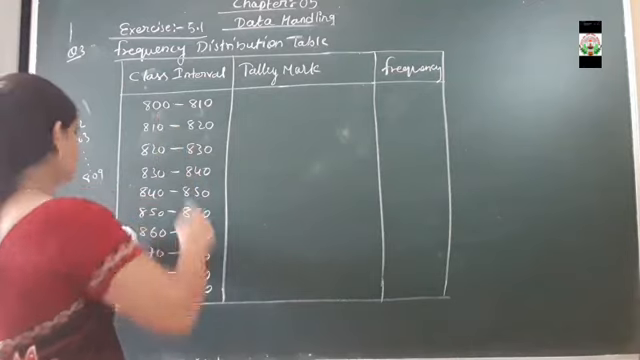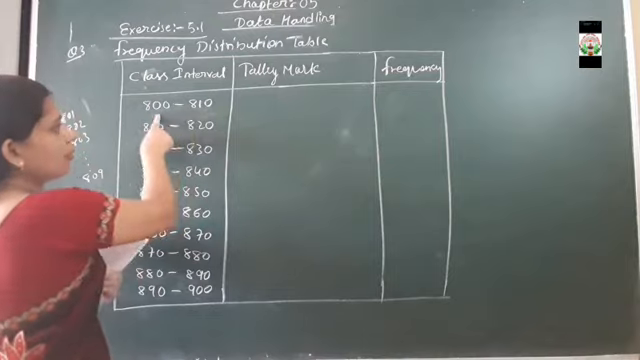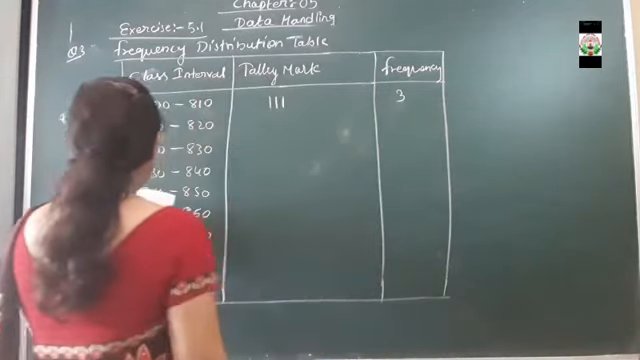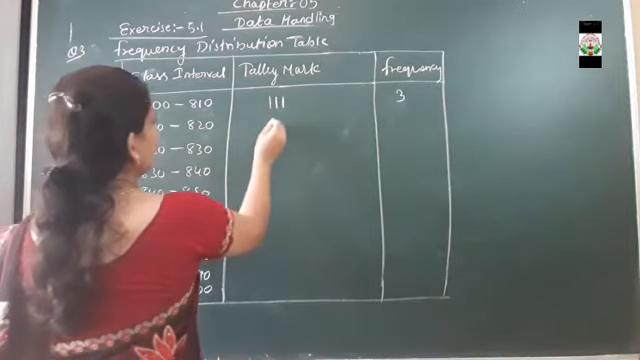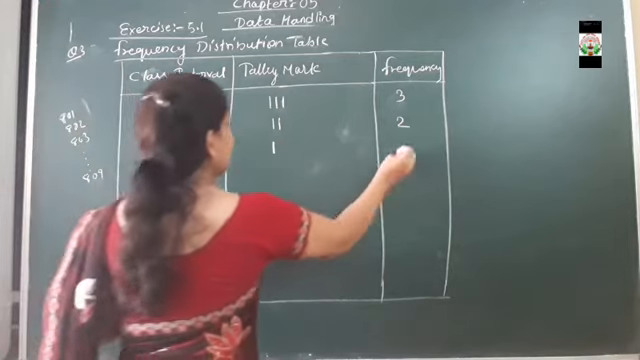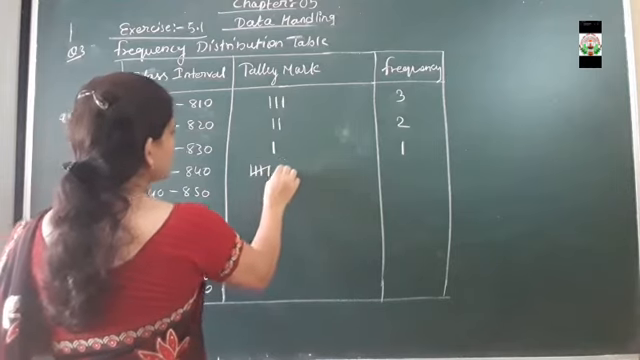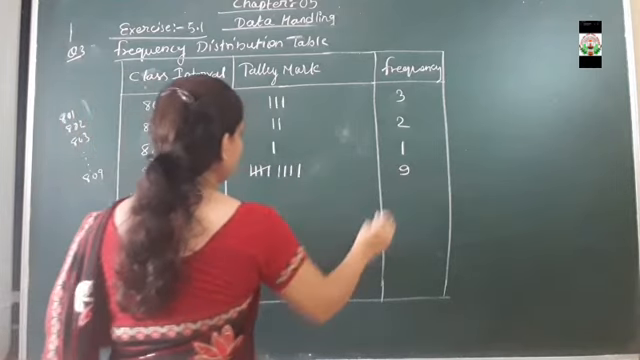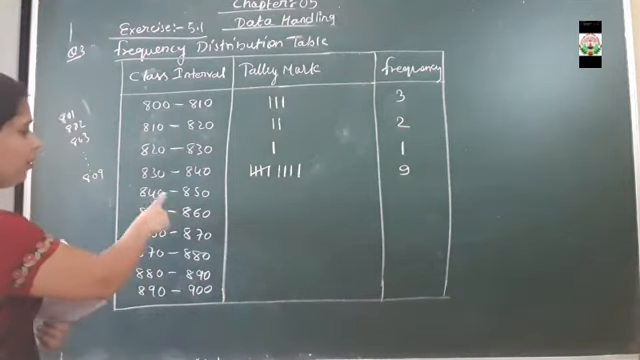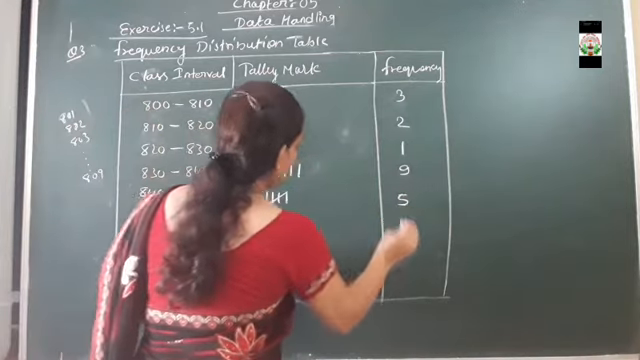So the number of data present between this interval will be 3. So tally marks will be 1 to 3 and frequency is 3. Clear? Then 810 to 820, only 2 frequency will be there. Only one number is present. Then 9: 1, 2, 3, 4, 5, 6, 7, 8, 9. So here the frequency will be 9. Then 840 to 850, 5 data will be present. So here the frequency will be 5.